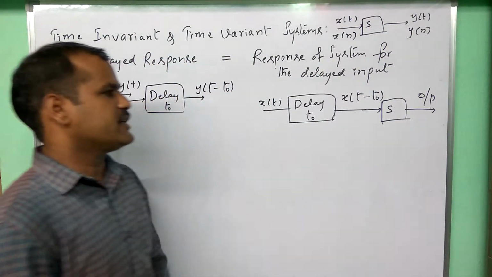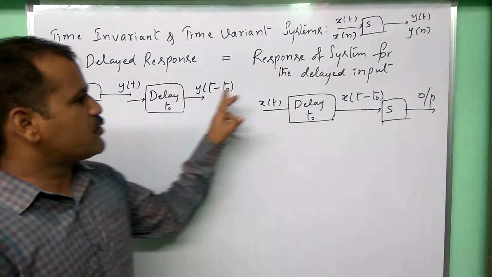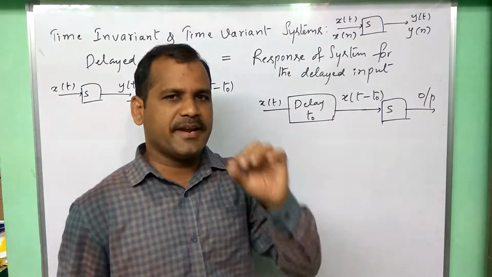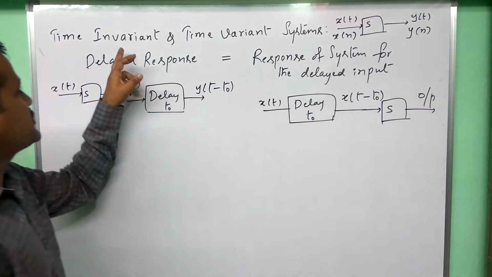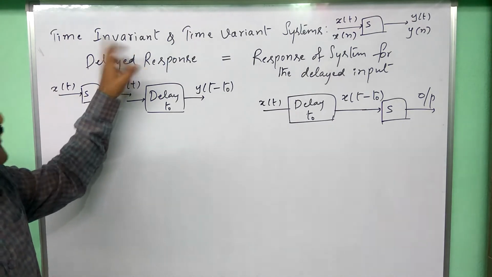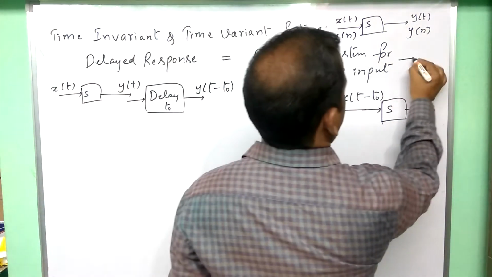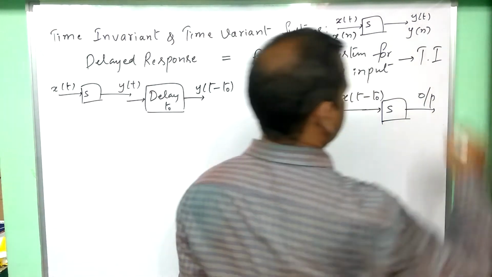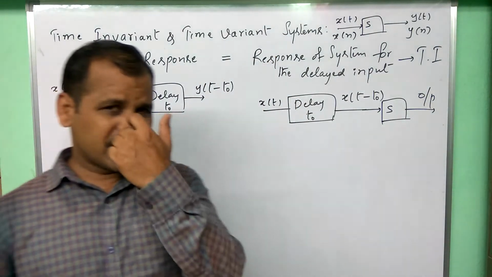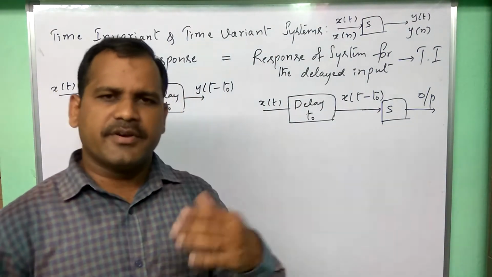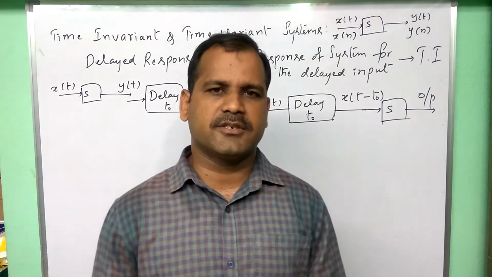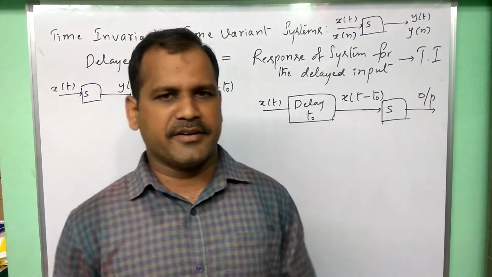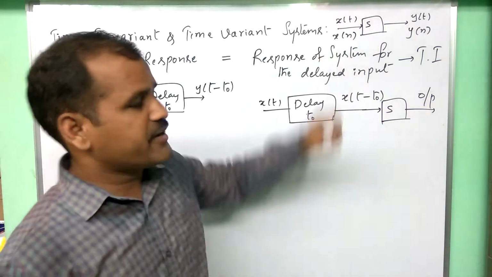Here the verification condition is that this output and that output both should be equal. Then we say that the system is a time invariant system. This is called the time invariant condition. We check only the time invariant condition. If it succeeds, it is a time invariant system. If it fails, then it is a time variant system. So we discuss time invariance only.